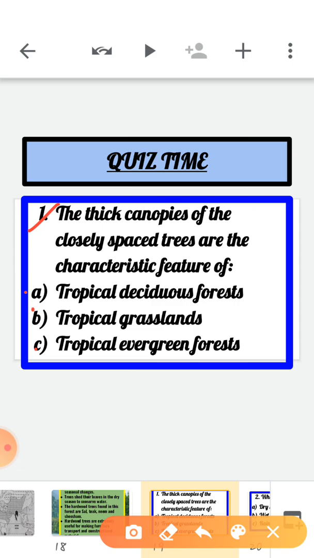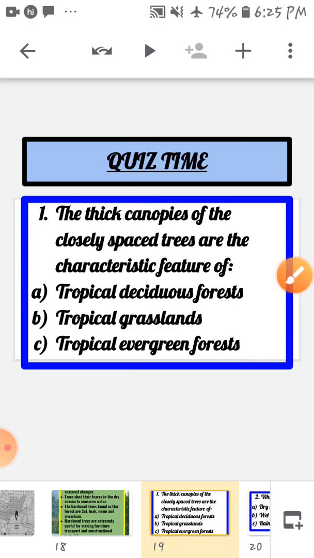Now just tell me, the thick canopies of the closely spaced trees are characteristic feature of which forest? Yes, option C is tropical evergreen forest. In this forest, the thick canopies of the trees do not allow sunlight to reach the ground, so the forests are dark even during the daytime. So the correct answer is C, tropical evergreen forest.